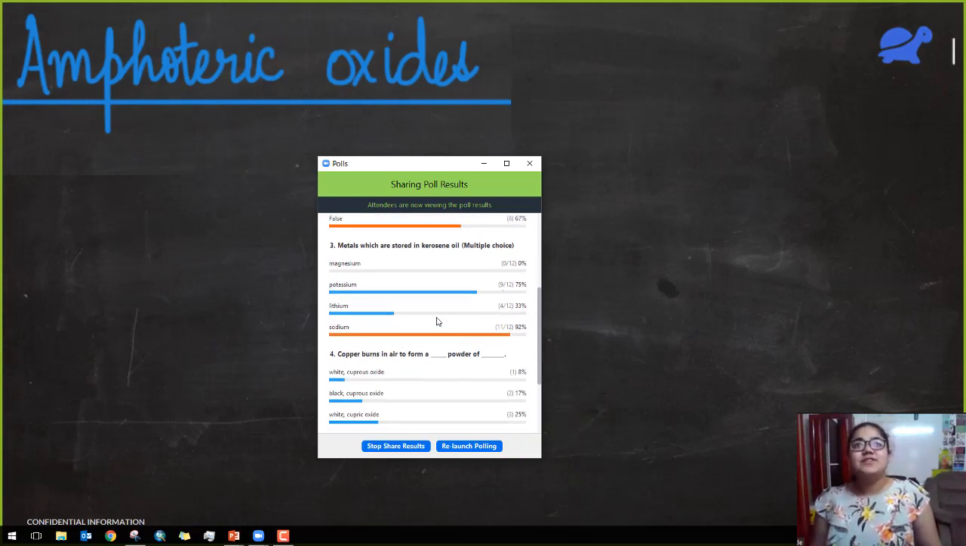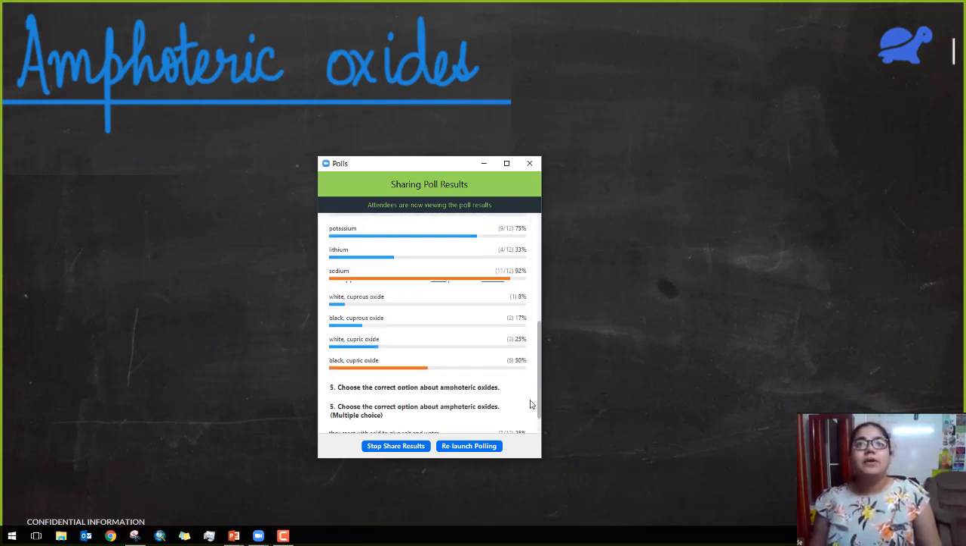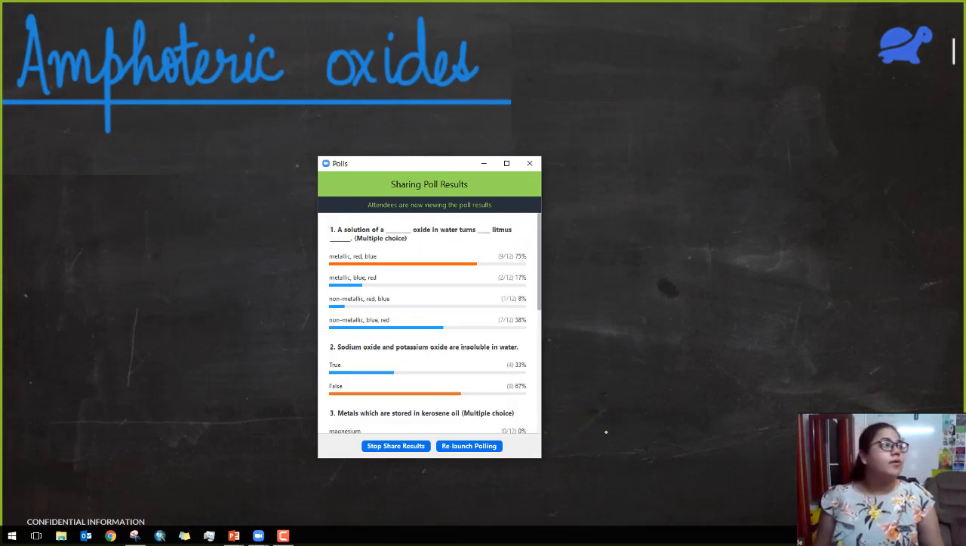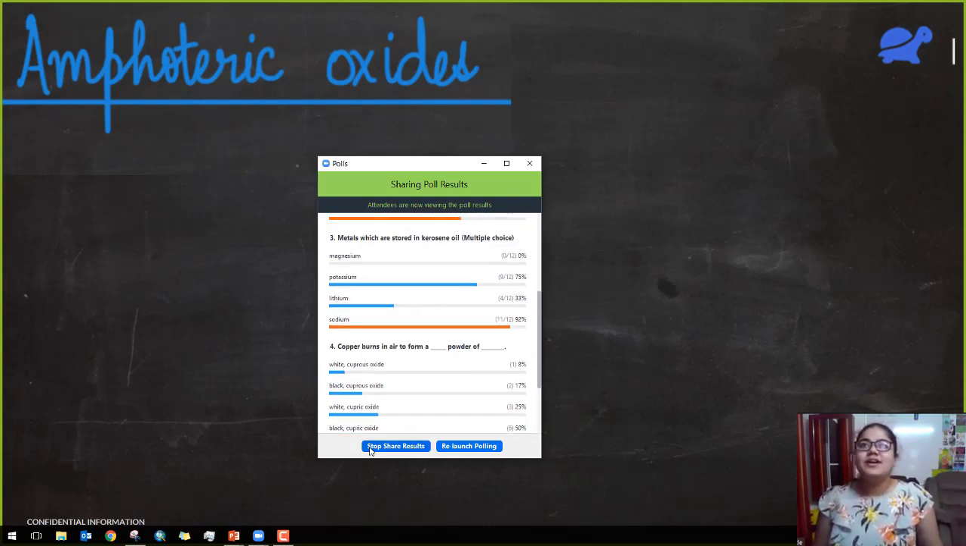Third, metals which are stored in kerosene oil. So we have sodium and potassium. These are the two right answers. Lithium is not the answer here. Fourth, copper burns in air to form, where did it go? Black colored cupric oxide. So last option is right. Fifth one, choose the correct option about amphoteric oxides. Well, all of them are correct. So all three options are right here, but I'll talk about it in the next class.